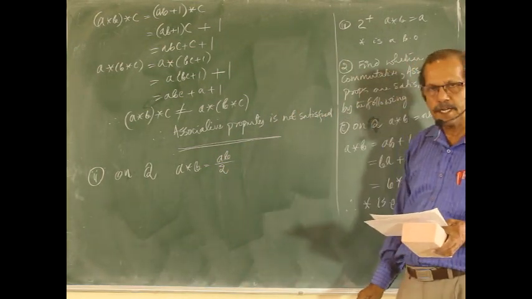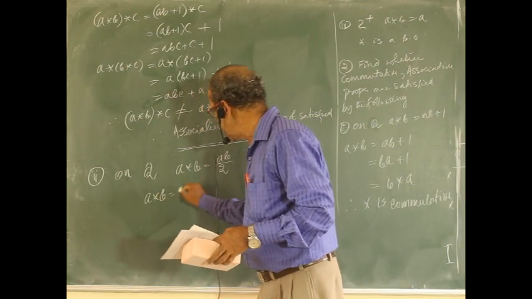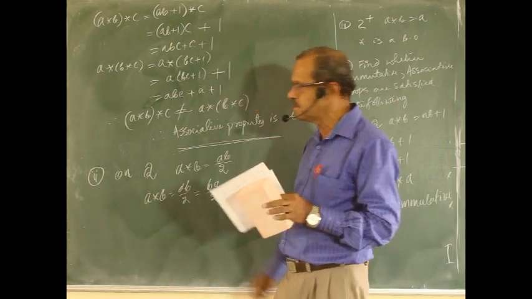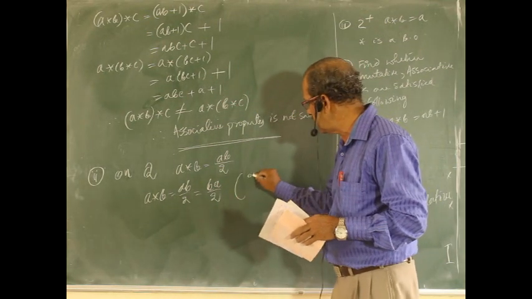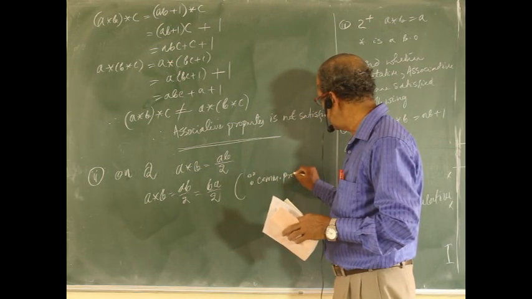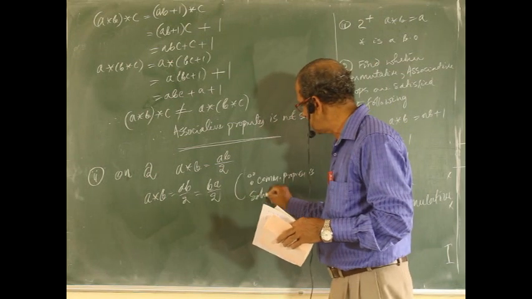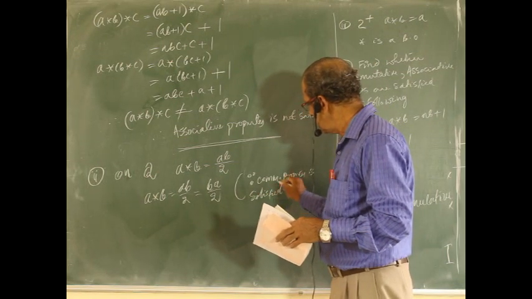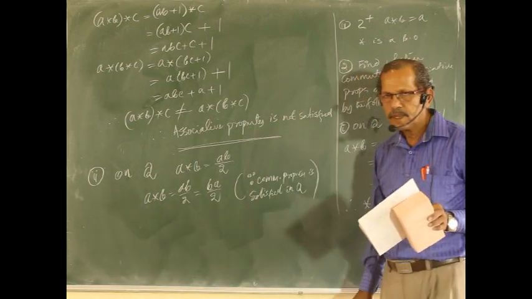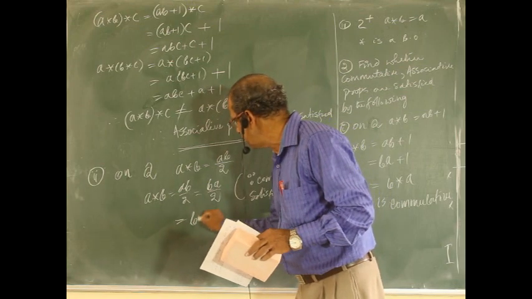Whether this one is commutative or associative. a star b equal to ab by 2, which can be written as ba by 2, because the commutative property is satisfied in Q. But ba divided by 2 is b star a.